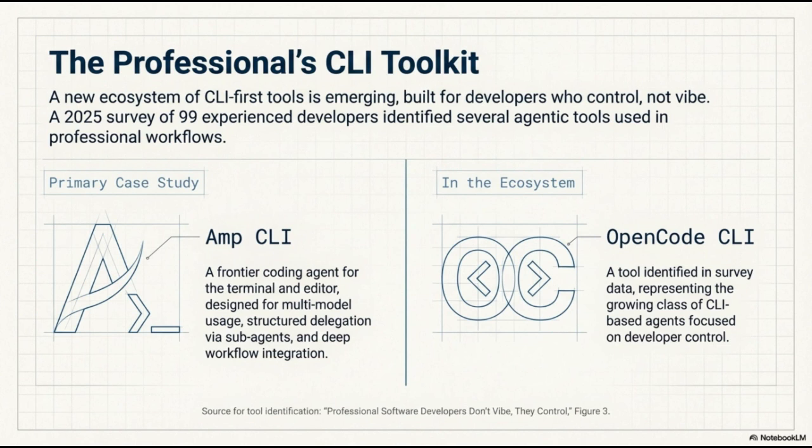CLI. AMP is a frontier coding agent designed for both the terminal and the editor. It is built for multimodal usage and utilizes structured delegation via subagents to provide deep workflow integration. Within the broader ecosystem, we also highlight OpenCode CLI. This tool represents a growing class of CLI-based agents that focus strictly on developer control. As the research suggests, professional software developers don't just vibe, they control. These tools are the foundation of that philosophy.